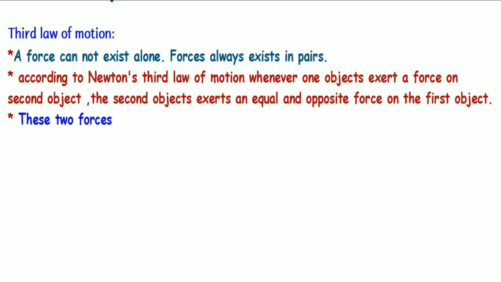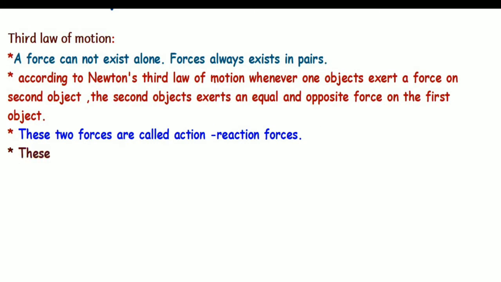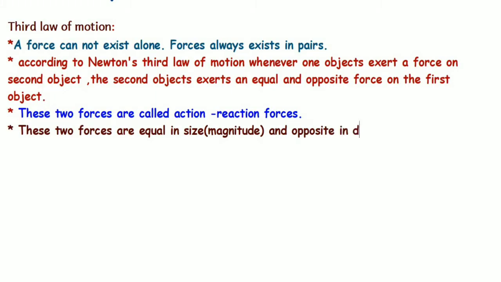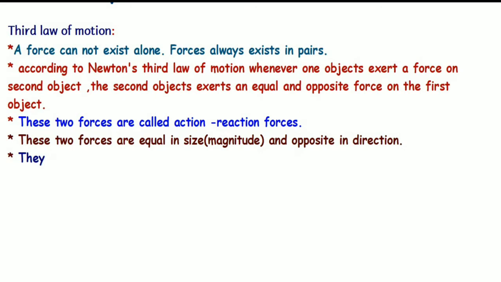These two forces in interaction are called action-reaction forces. These two forces are always equal in magnitude, or we can say size, and they are opposite in direction.